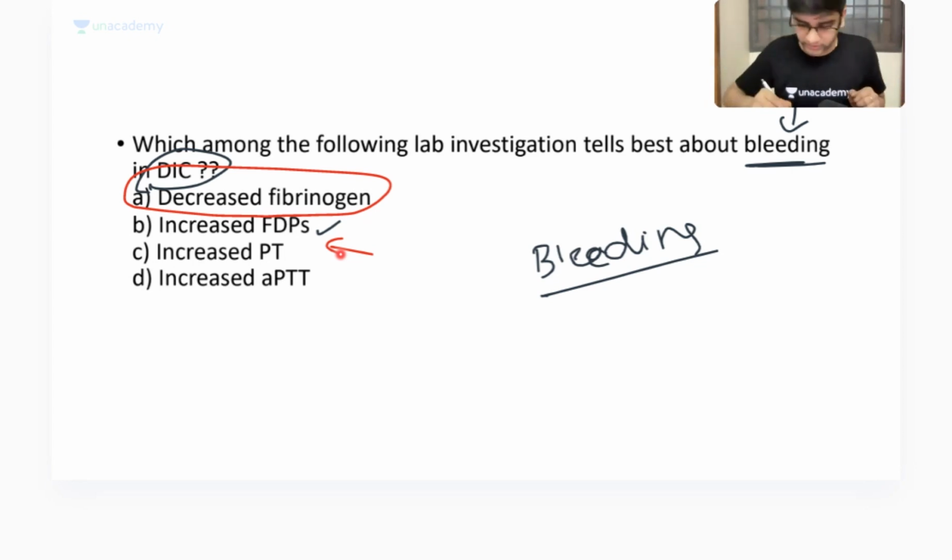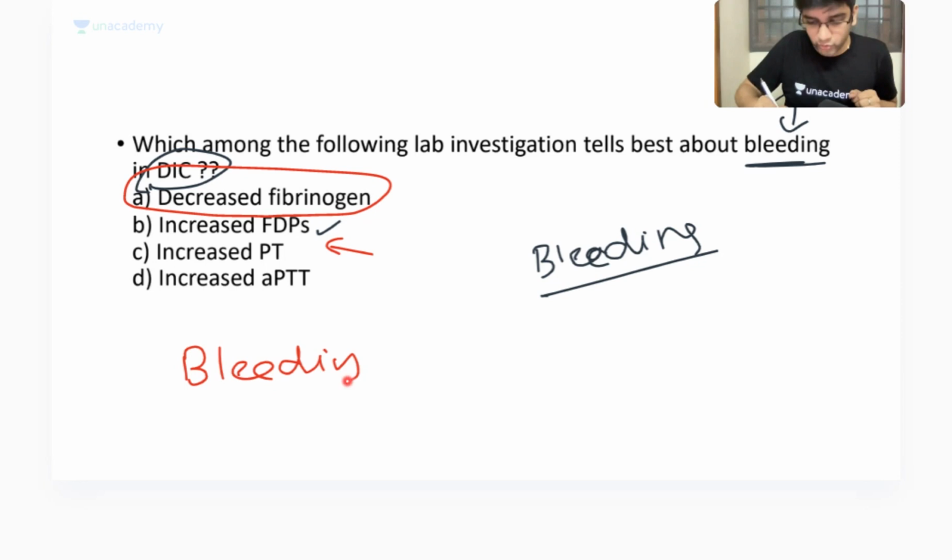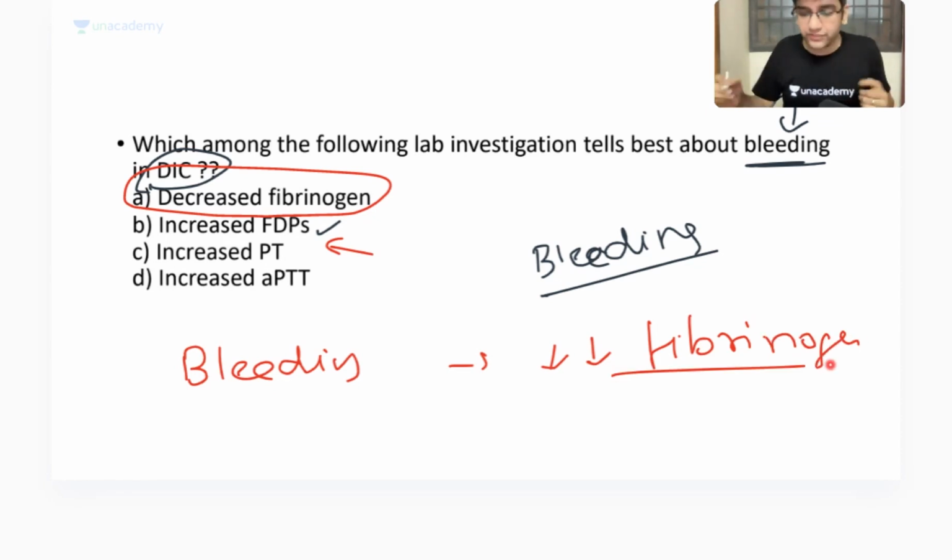Got it? Fine. So read the question carefully. If the question is asking about bleeding, you're going to write about the bleeding only, not the disease. And it is reduced fibrinogen which determines whether the patient is going to bleed or not. That's the reason we transfuse fibrinogen as well for treatment, right?